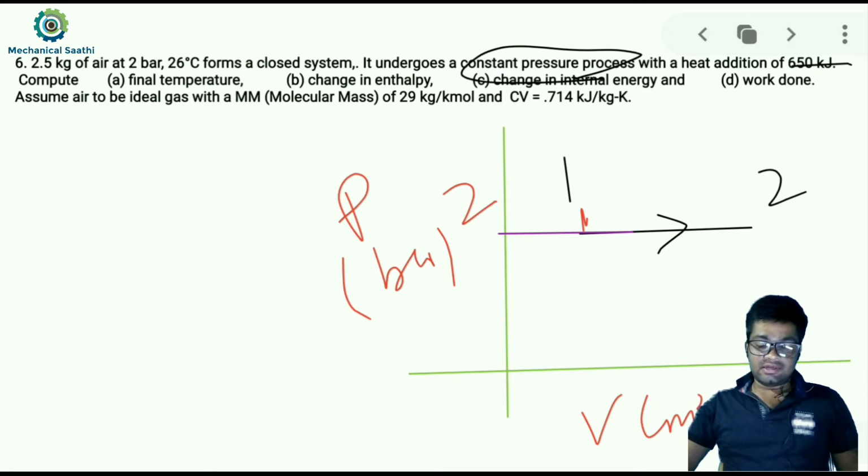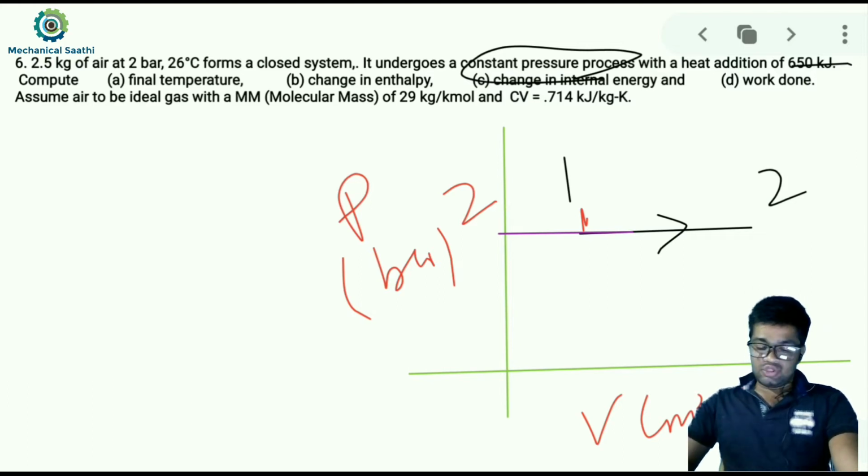Okay, and so we need to find out the final temperature, change in enthalpy, change in internal energy and work done. So as I have already told you, in any exam wherever this type of question is asked, you will find only one question. So for generalizing these questions, we are taking a number of questions which may be asked in any exam. Okay, so you may be asked to calculate the final temperature, or you may be asked to find the change in internal energy, enthalpy, or work done like this. So we'll try to find out all these values over here.